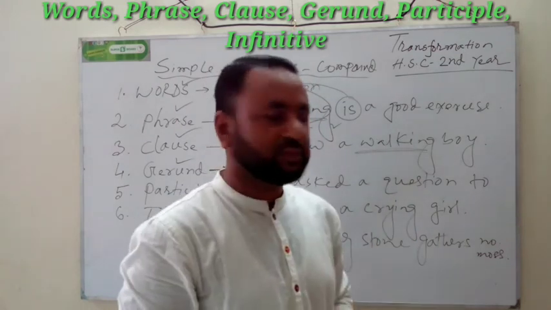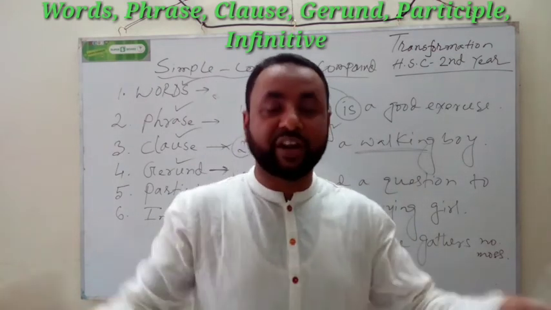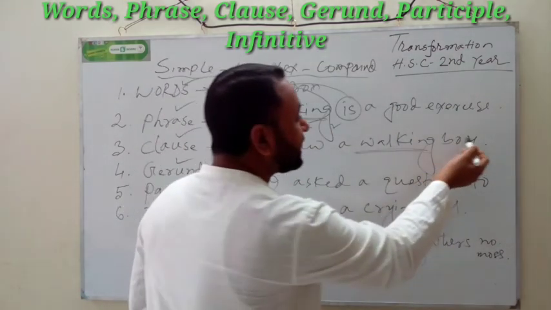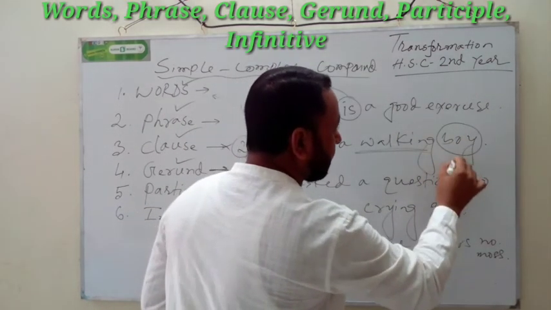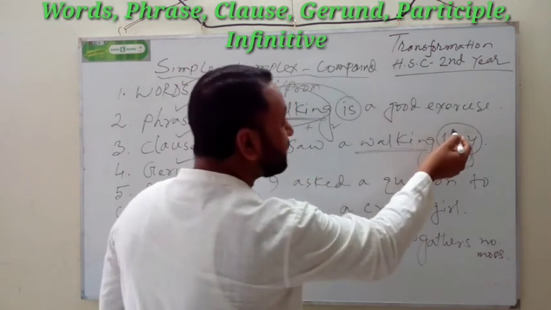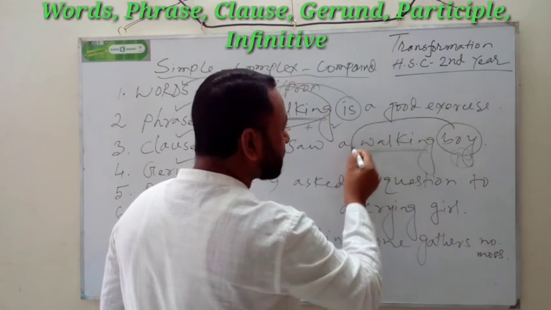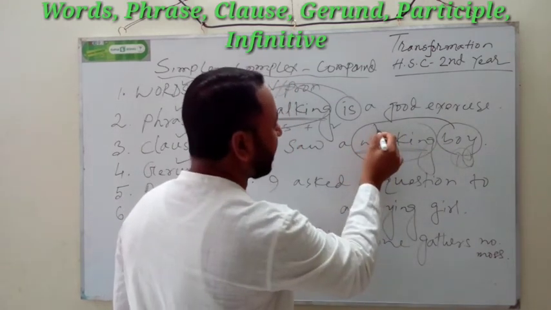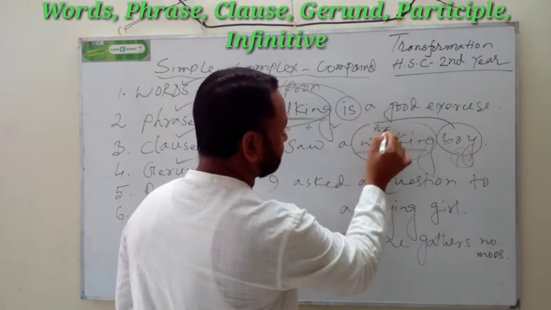Okay, number 2, I saw a walking boy. Walking boy, the boy who is walking, the boy who is running, who is smiling, who is crying. Yes, it is just a noun. Here we get noun, and before noun what we get? Very often we find adjective.